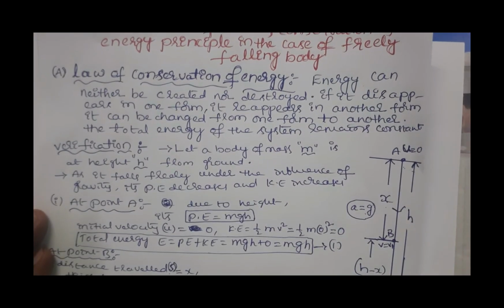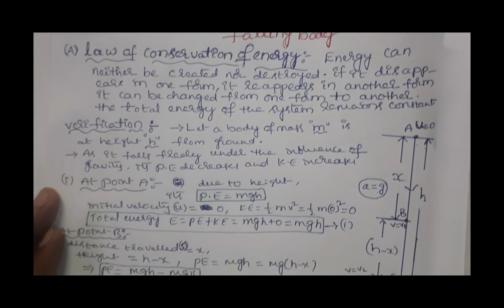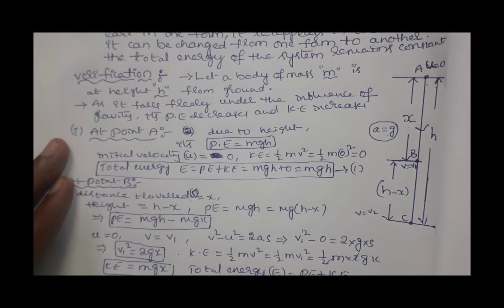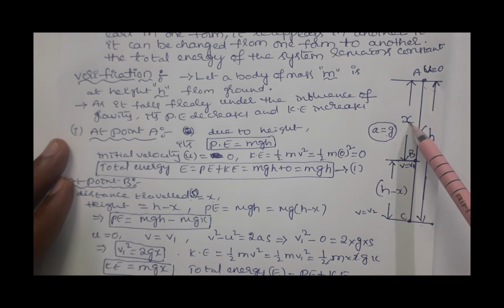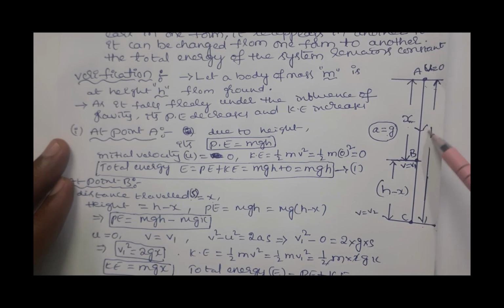So you can see again from top to bottom, the verification of the law of conservation of energy principle in the case of a freely falling body. First we want to write the law of conservation of energy principle, then the verification using a freely falling body. So in the case of a freely falling body, initial velocity u is always 0. Acceleration due to gravity is a small g, that is positive. And here distance traveled in one case is x, and this is the height when the body is at B, and this is the height h.